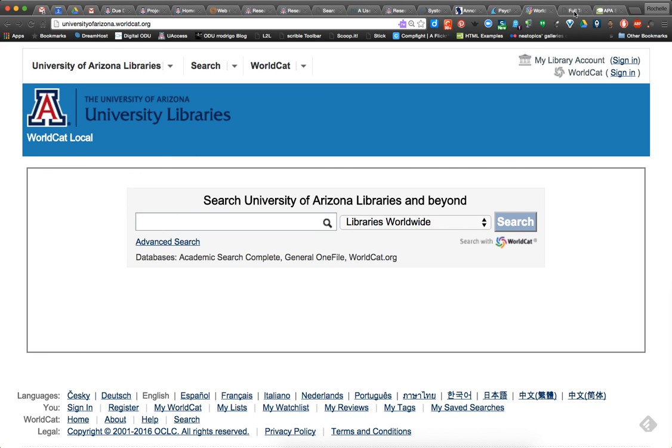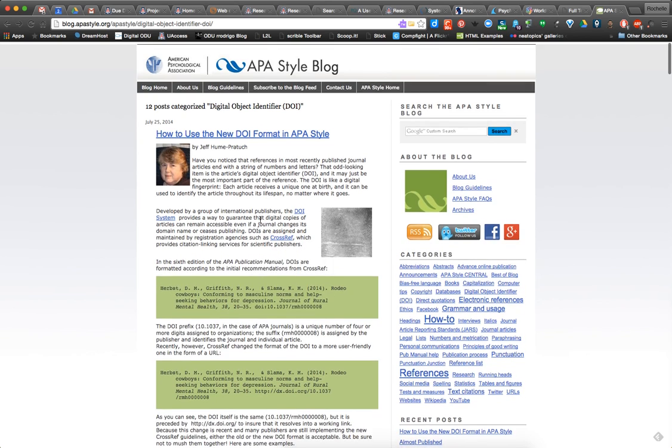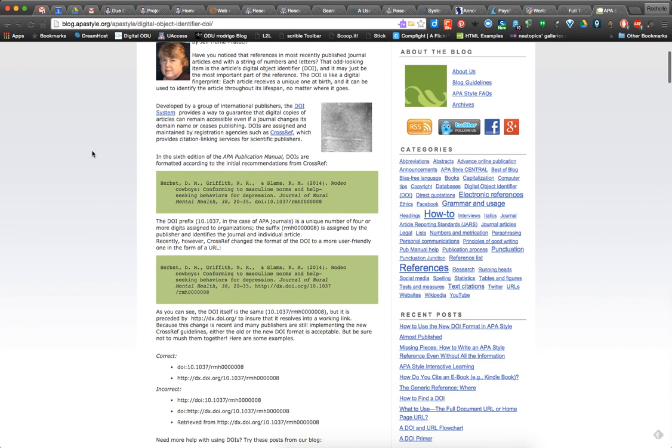The last thing I want to tell you is about those DOIs. So this little article by the American Psychological Association, APA, basically, most of you are not going to be using print versions of the articles you're referencing. So that means you're either needing to include the URL to the journal, or if the article has a DOI, a digital object identifier,